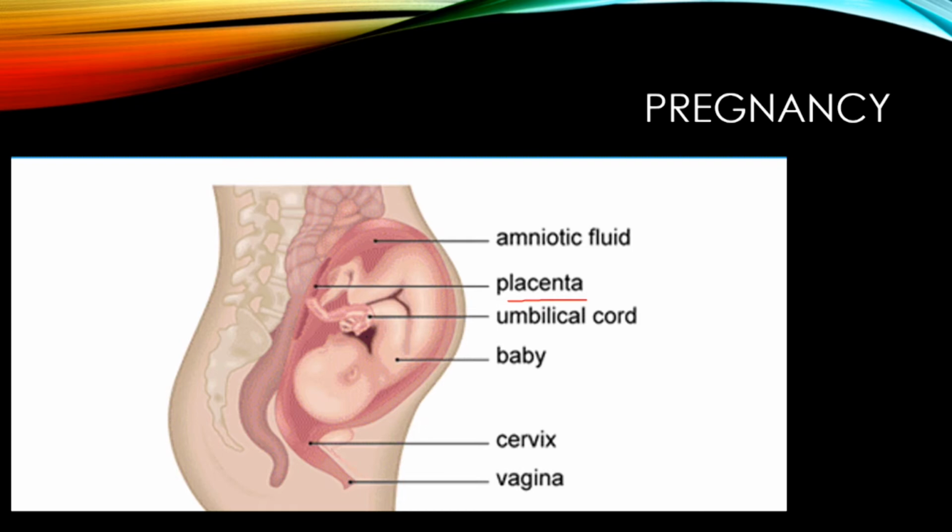The placenta grows into the wall of the uterus, and it has a very large surface area and is very tightly bound with the wall of the uterus. It has thin walls, so that we can get as much oxygen, for example, from the mother's blood into the umbilical cord. So the oxygen, and things like glucose, pass via the placenta, then through the umbilical cord, and into the baby.